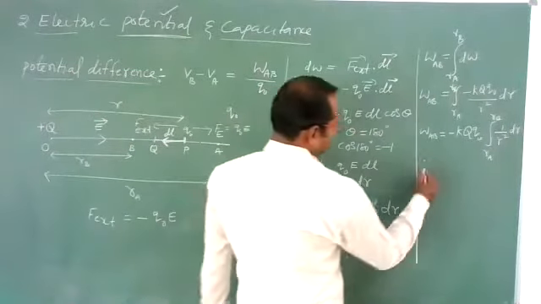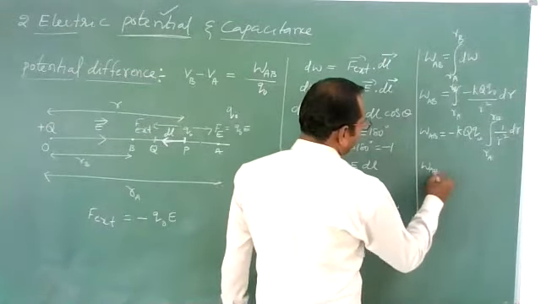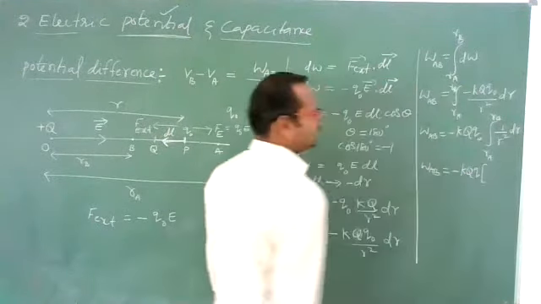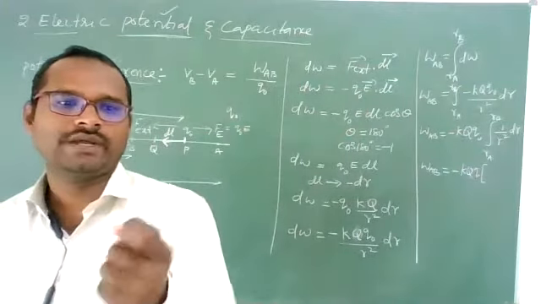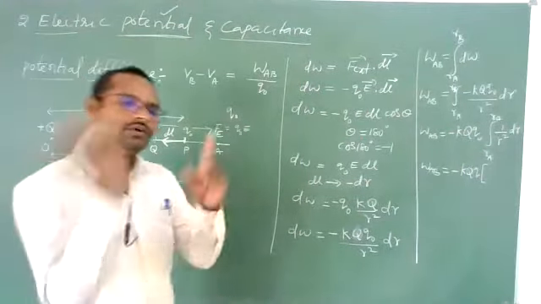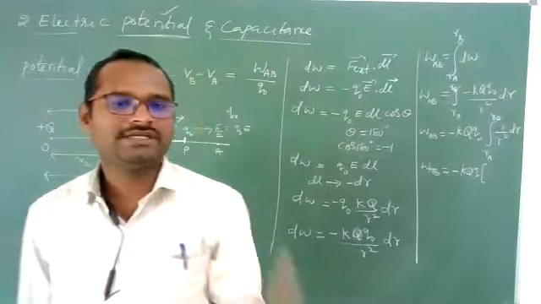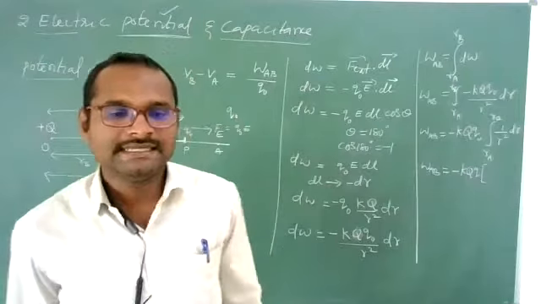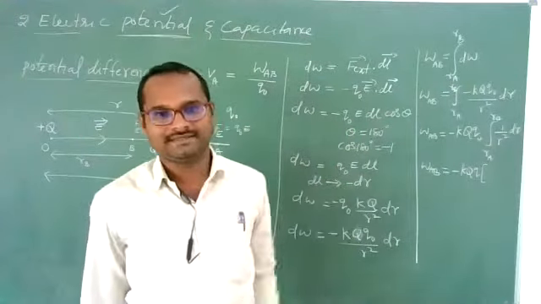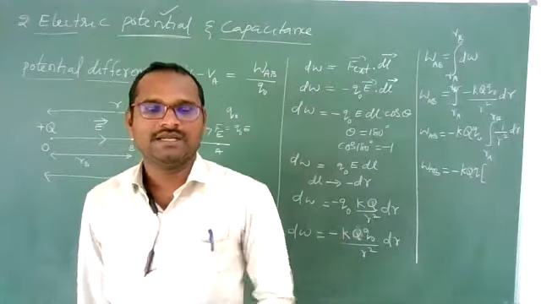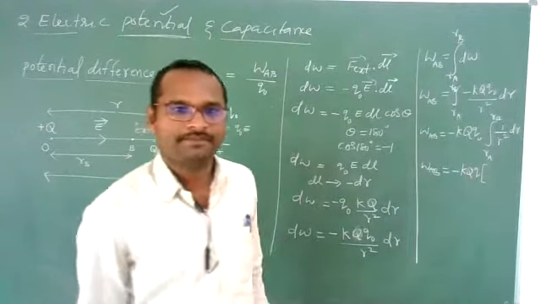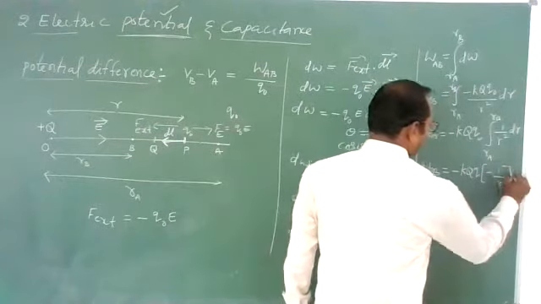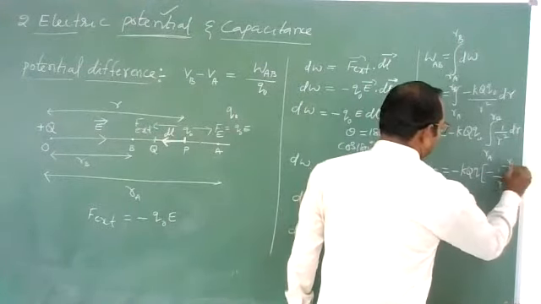Recall the integration formula: the integration of 1 by x square dx is minus 1 by x. Here, the integration of 1 by R square dr gives minus 1 by R, from RA to RB.